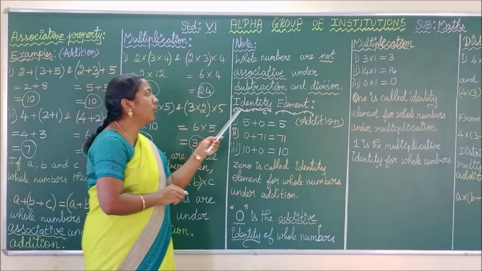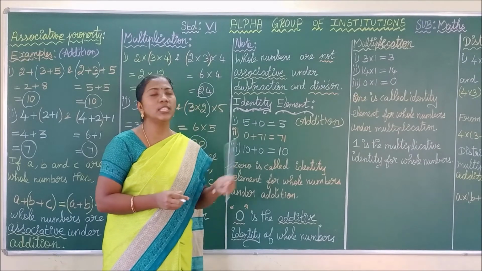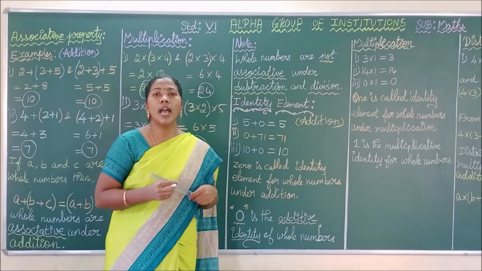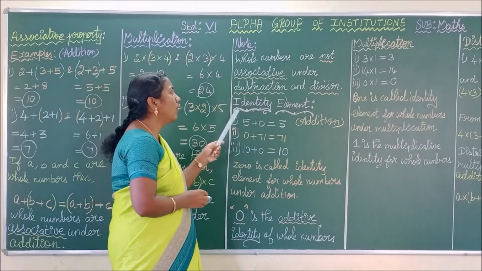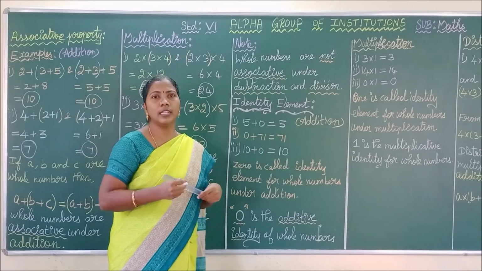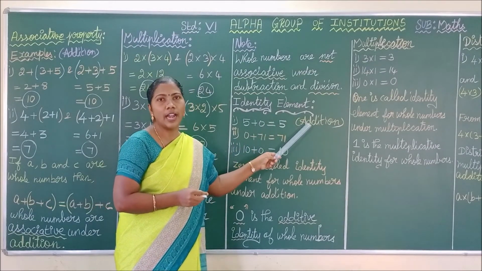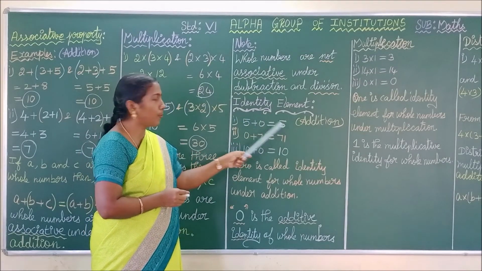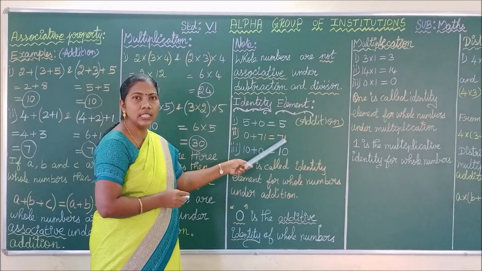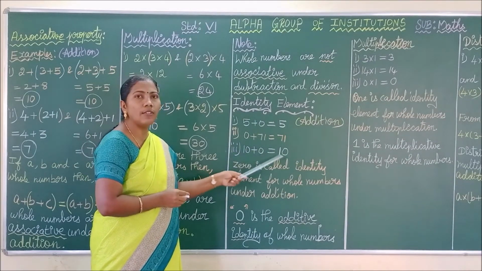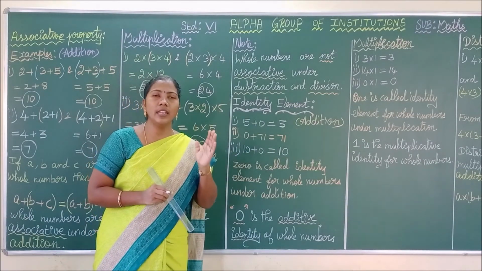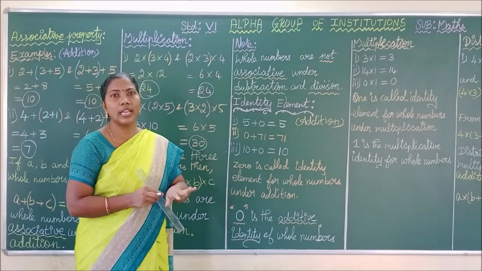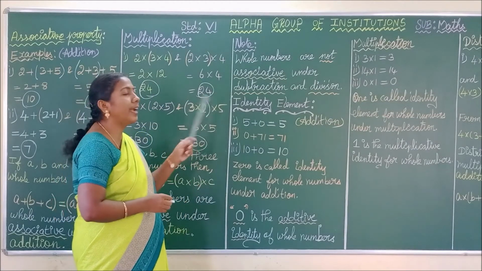Okay. Next we are going to see identity element. This is a very important property. Definitely this property will continue in your higher studies also. So listen carefully. What is meant by identity element? Let us see first for the operation addition. See here, 5 plus 0, our answer is 5. 0 plus 71, our answer is 71. 10 plus 0, our answer is 10. That is, if you add any number with 0 or 0 with any number, you get the same number as the answer. Such type of property is called identity property.